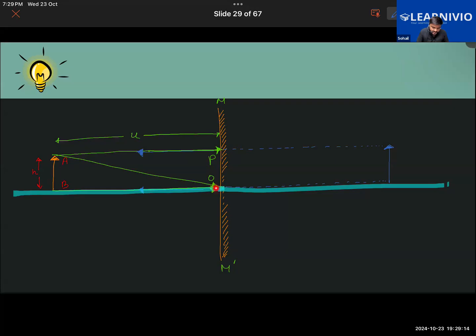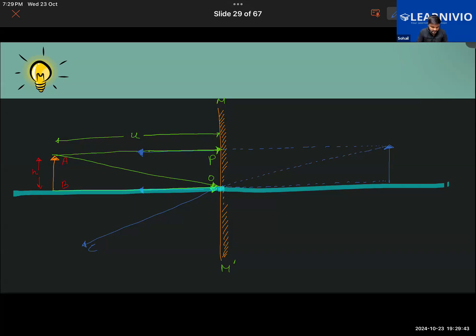Further, let's take this ray of light that is falling, AO. That will also get reflected back, isn't it, guys? Following the law of reflection, it will get reflected back like this. Let's call this ray OC. So let's join this back in the backward direction like this.